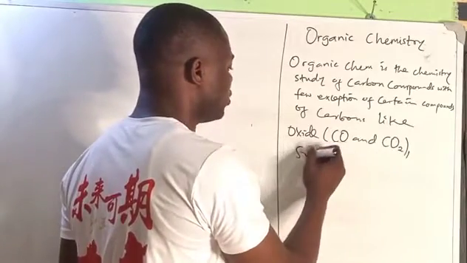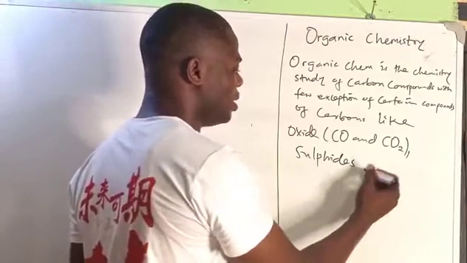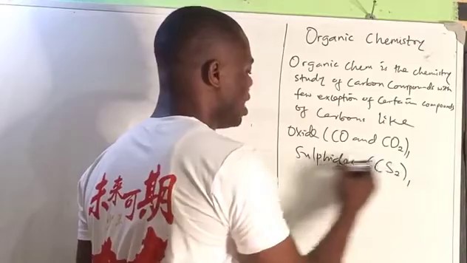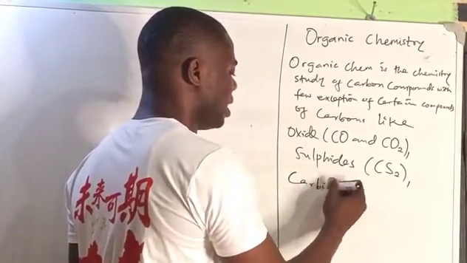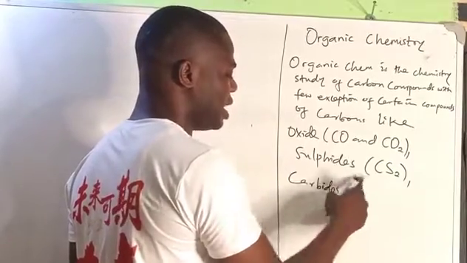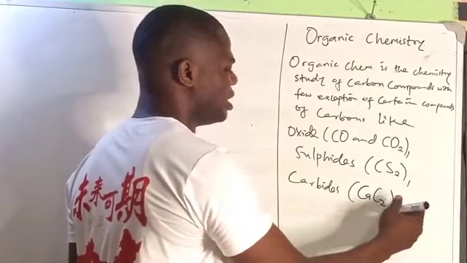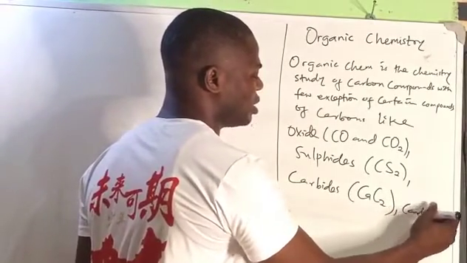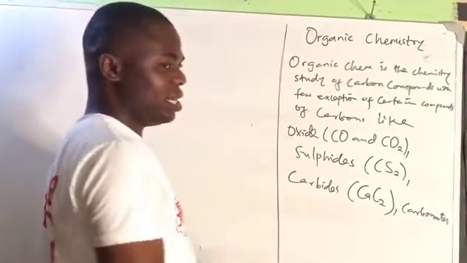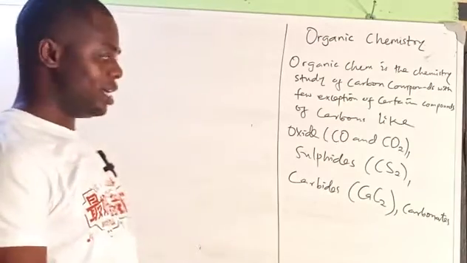We also have sulfides, by which we mean carbon disulfide. We also have carbides, by which we mean carbides of metals like calcium carbide, and even carbonates and bicarbonates. These are compounds of carbon that are not organic but inorganic.